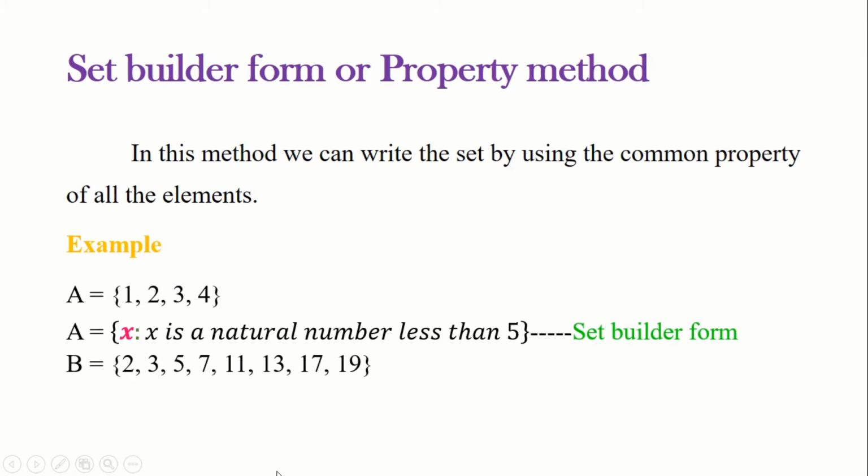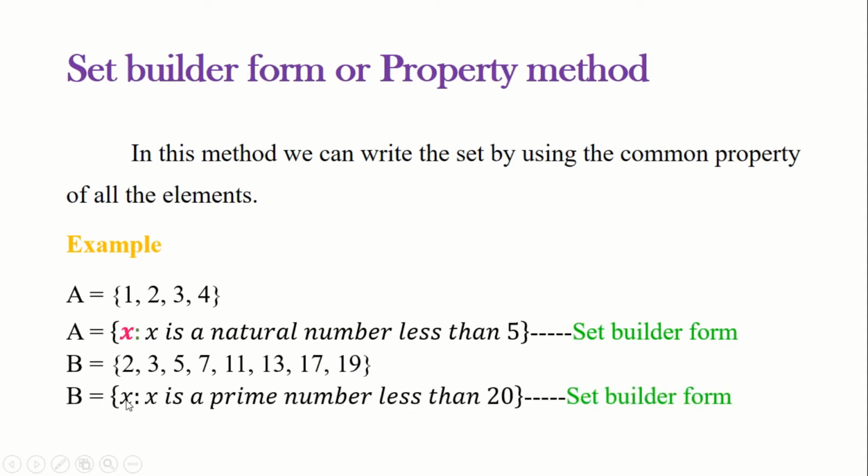And we have another example, that is set B consisting of the elements 2, 3, 5, 7, 11, 13, 17, 19. Now we have to write this set B in set builder form. For this, first we have to find what is the common property that exists among all the members of the set B. Here all are prime numbers starting with 2 and ending with 19. So the set B can be written as the set of all x such that x is a prime number less than 20, which is the set builder form of set B.